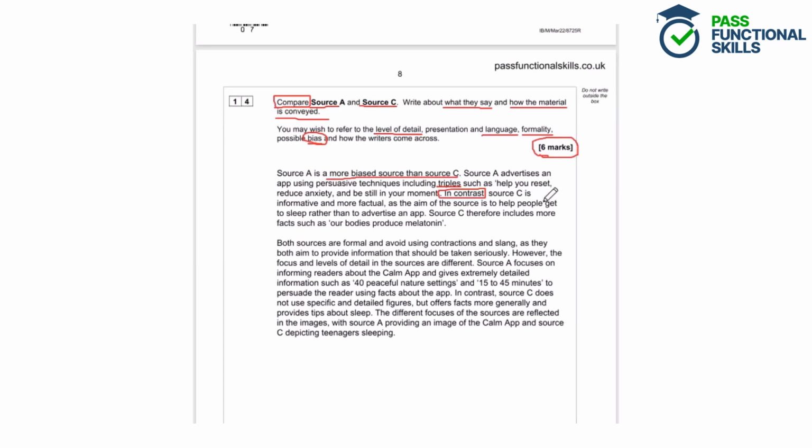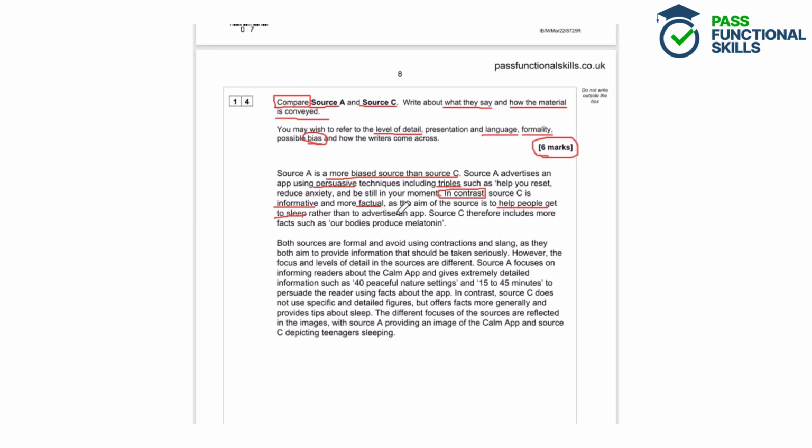Source C is informative and more factual. So we're comparing the purposes of the sources there. Source A is more persuasive and source C is more informative and factual. And then they're explaining that the aim of the source is to help people get to sleep, so we're talking about the content of the source, rather than to advertise an app.